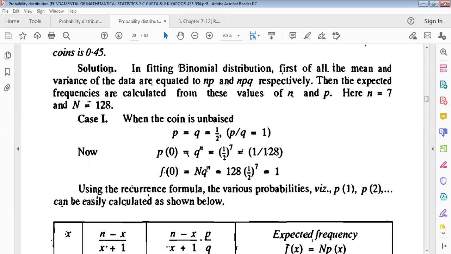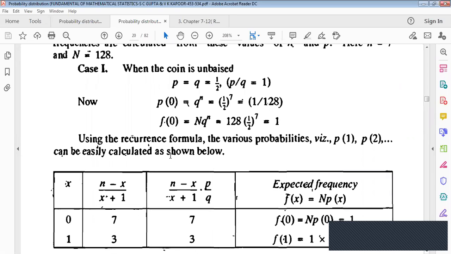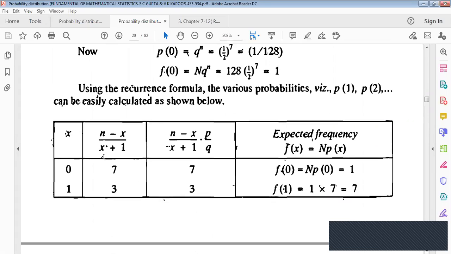And f of 0 will be what? Similarly, N into q to the power n. N equals the total number, 128, and q will be half to the power 7. Now using the recurrence formula from the above probabilities, probabilities P1, P2 can be calculated like this.